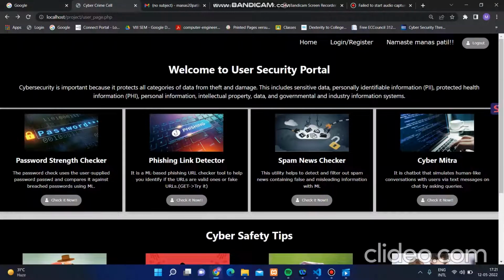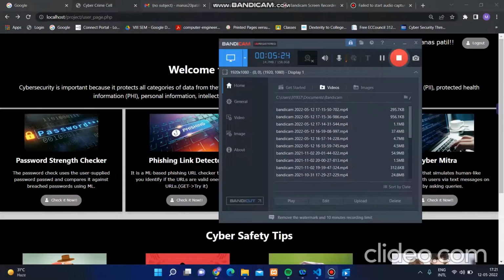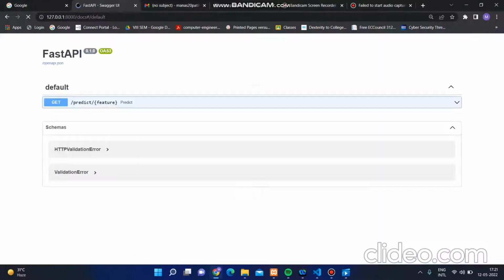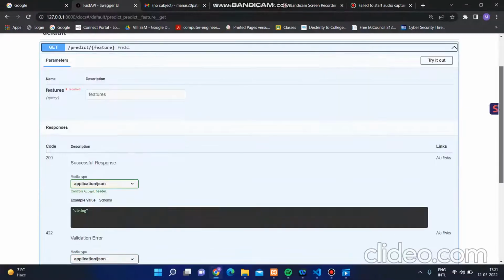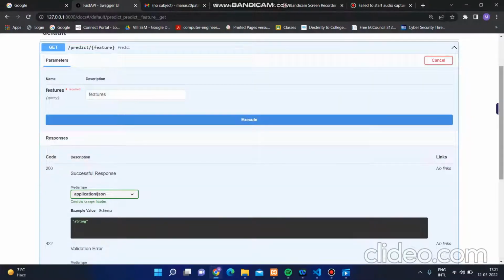So now let's understand the phishing link detector in brief. Let's check out what the phishing link detector is. For the phishing link detector, we have used FastAPI. FastAPI is an API-based functionality which allows web developers to run their Python program without using any interface. The main purpose behind creating the FastAPI and not using the conventional method is that people outside the organization can also use this functionality without any hesitation.